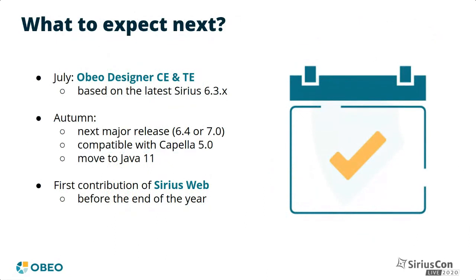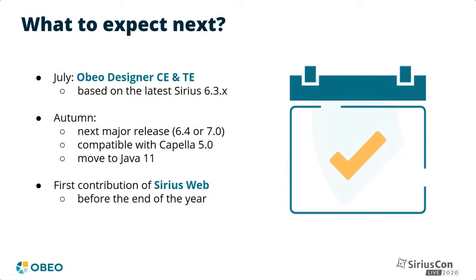So what can you expect from Sirius in the next few months? As usual, now that the 6.3.1 has been released, the corresponding versions of the OBO Designer community and team will soon follow. The next version is planned for this autumn, around late October. It will be compatible with the upcoming Capella 5.0 major release and might move to Java 11 instead of Java 8 currently, though this is not completely decided yet. Do not hesitate to give us feedback on this issue if you have a strong opinion on it.